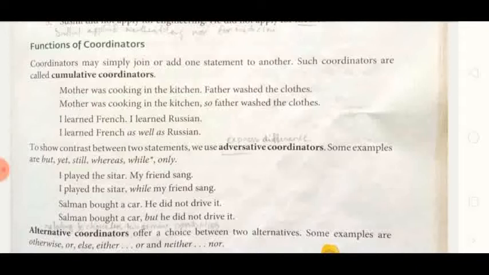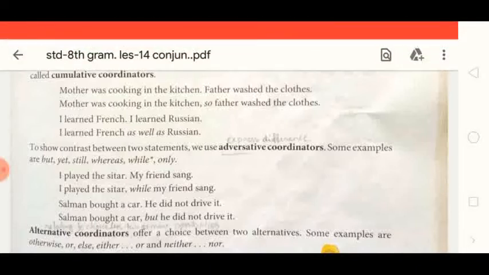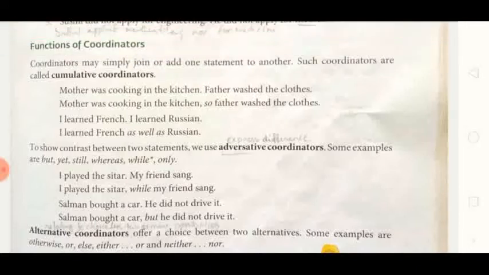To show contrast between two statements, we use adversative coordinators, and some examples are but, yet, still, whereas, while, only, etc. I played the sitar, my friend sang. I played sitar while my friend sang. That means an adversative conjunction coordinator is there.